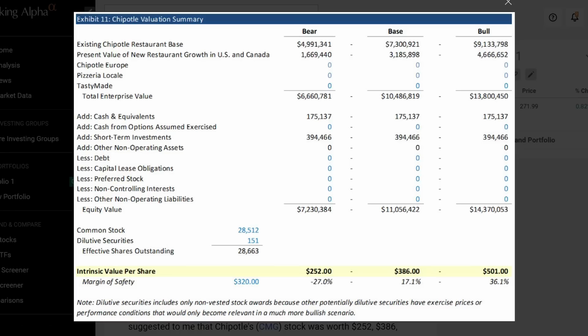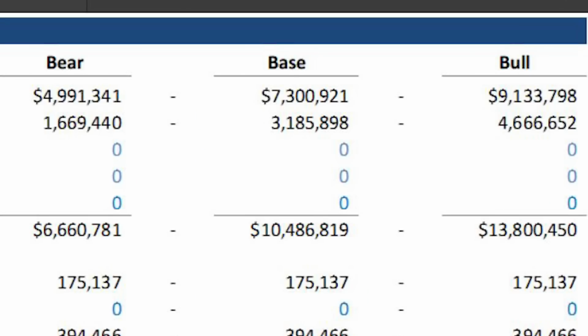look cheap. That's why most professional analysts would use a bear, base and bull case models in order to see what a business might be worth under different assumptions. In summary, by knowing how much a business is worth, we can now better gauge what is a good price to buy the stock at.